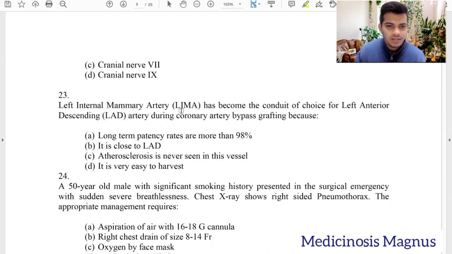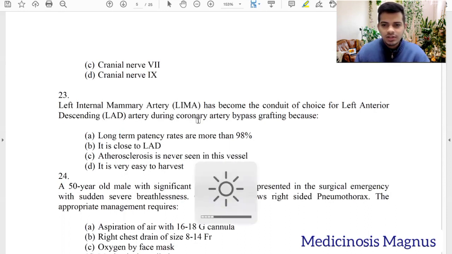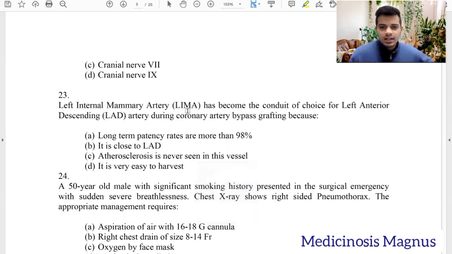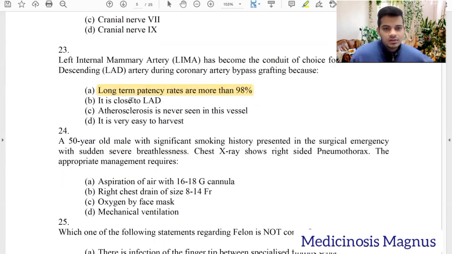So the left internal mammary artery has become the conduit of choice for the left anterior descending artery during coronary artery bypass grafting. You would have read about the LIMA-LAD anastomosis. They usually use the internal mammary artery for the left anterior descending artery. This is mainly because the long-term patency of the LIMA is more than 98%. Not because it is close to the LAD, not because it doesn't get atherosclerosis, and not because it is easy to harvest.